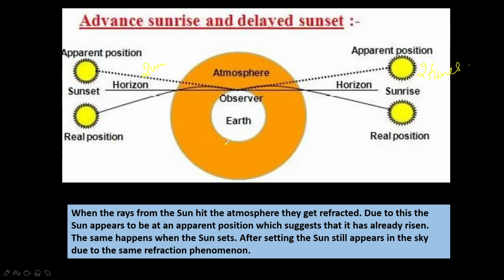Actually the sunrise takes place when the sun is just above the horizon. When the sun is just below the horizon, the light rays coming from it, on entering the earth's atmosphere, suffer atmospheric refraction from a rarer medium to a denser medium here. So they bend towards the normal after each refraction. Due to this continuous refraction of light rays at each layer of the atmosphere, the light follows a curved path like this. Okay, so this is about advanced sunrise and delayed sunset.